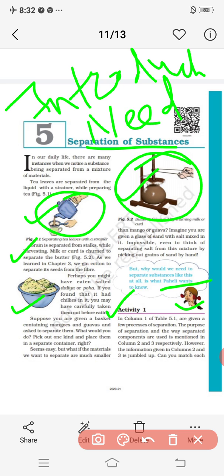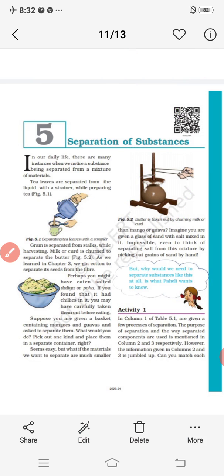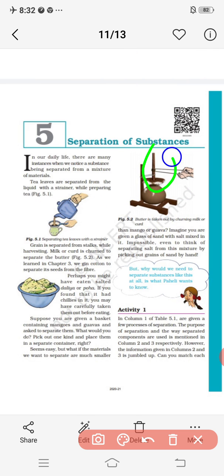Now in generally, in the serial of Krishna and Radha, you will find that Natkhat Krishna's mother uses that type of tool to make the makhan for Krishna. It is that rounded thing, wooden, with a round shape at the bottom.